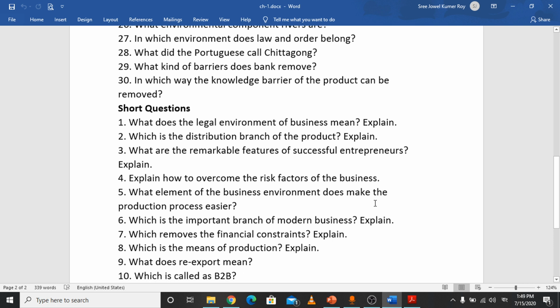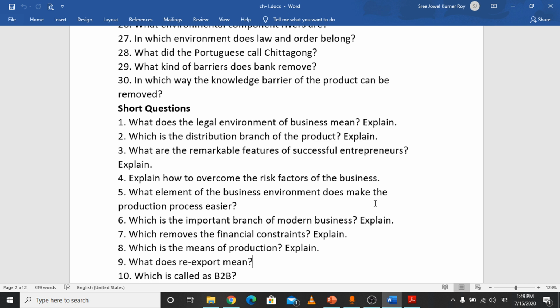What does re-export mean? Re-export means importing products, goods and services from other countries and exporting them to another country at a high price. That means when we collect goods from China, and we sell these Chinese goods at a higher price to Myanmar, that is called re-export.